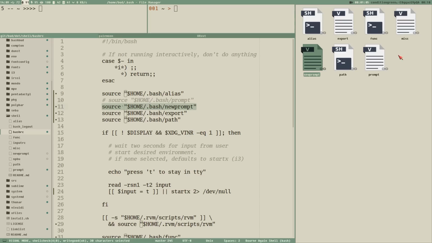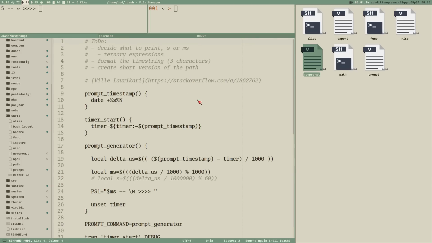Okay, here we have the bash directory that I was talking about, and there we can see new prompt is one of the files here, which contains the prompt that we were doing, which we can see up here in the upper left corner. And this terminal has my normal prompt, so I have this layout so we can compare them side by side and try to make our new prompt look like our old prompt, and eventually even replace the old prompt, because I have found some errors in the script.